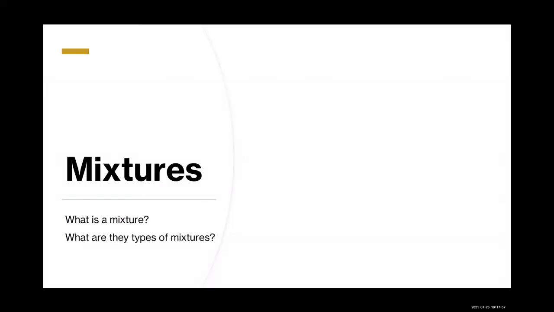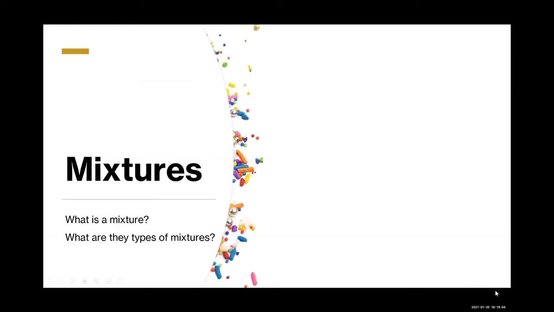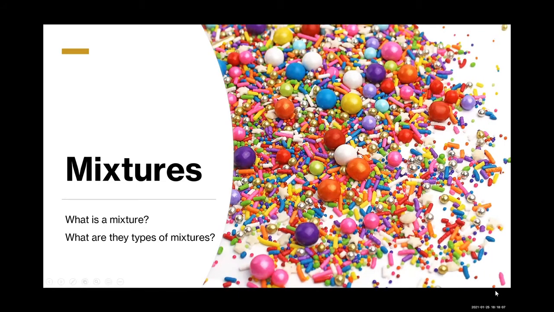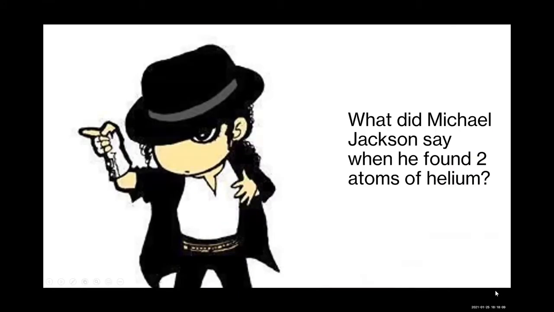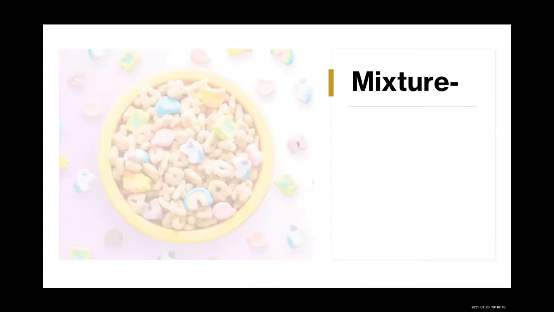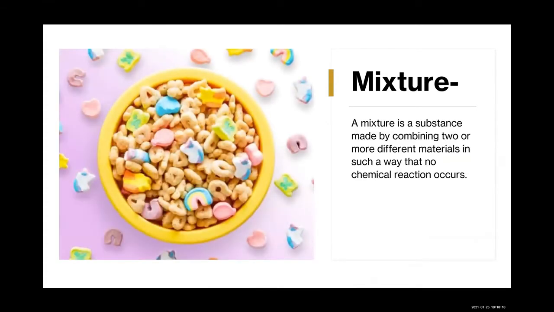So we're discussing mixtures. What is a mixture and what are the types of mixtures? A mixture is a substance made by combining two or more different materials in such a way that no chemical reaction occurs, so not a compound. A mixture can usually be separated back into its original components.